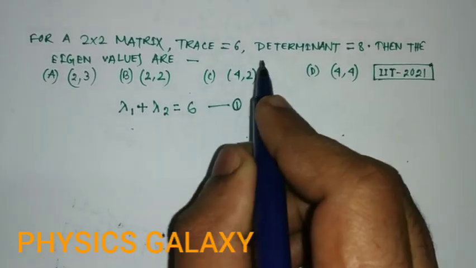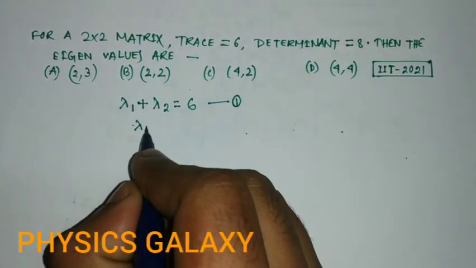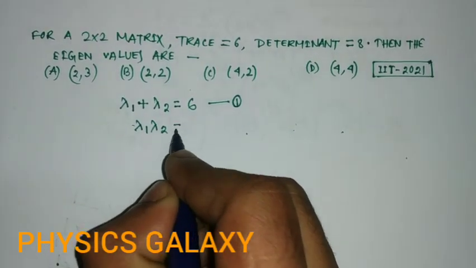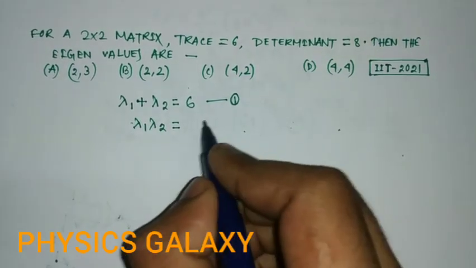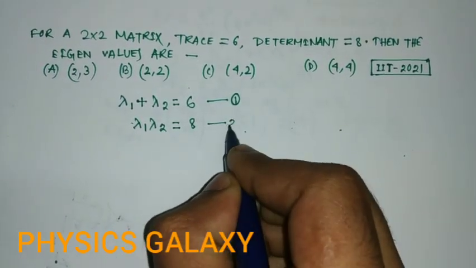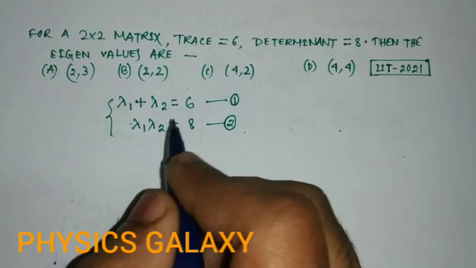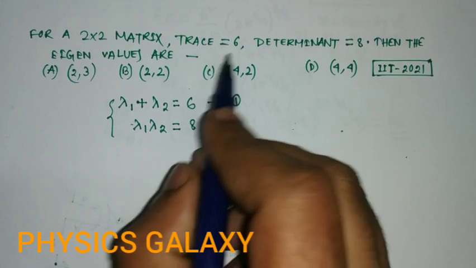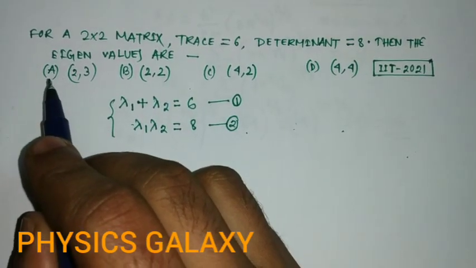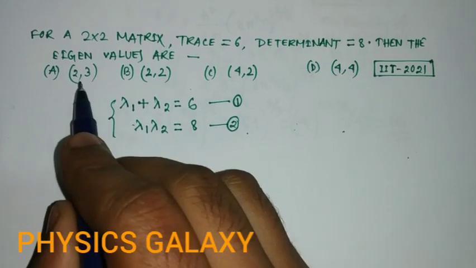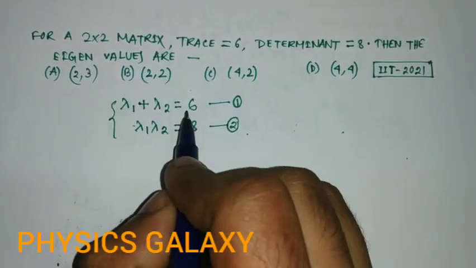And the product of the eigenvalues of a square matrix is equal to the determinant of the matrix, that is 8. These two conditions are present.